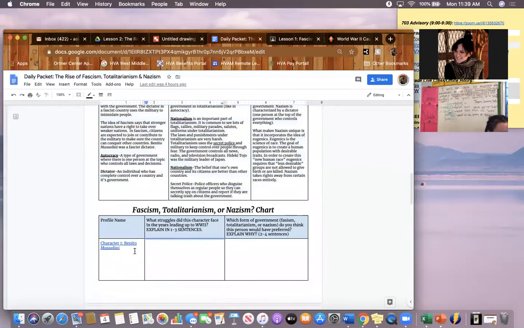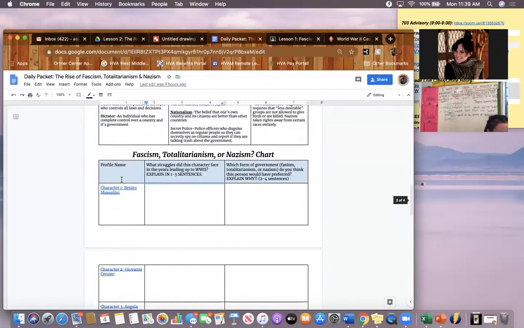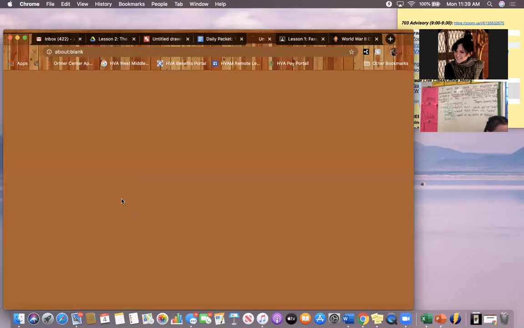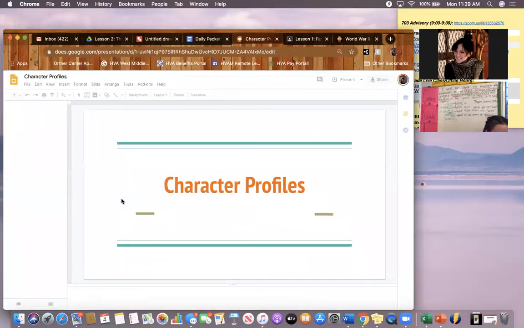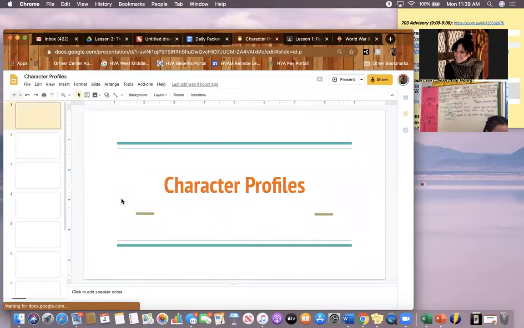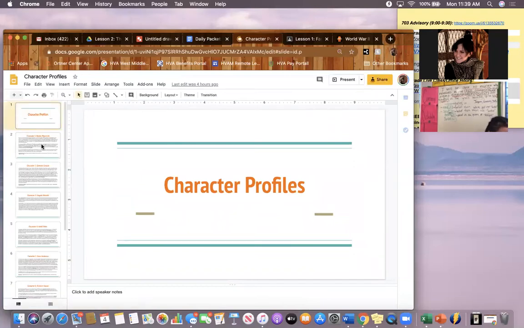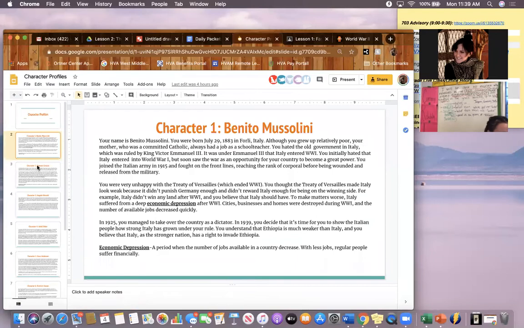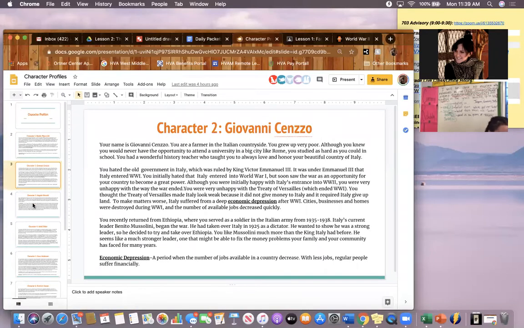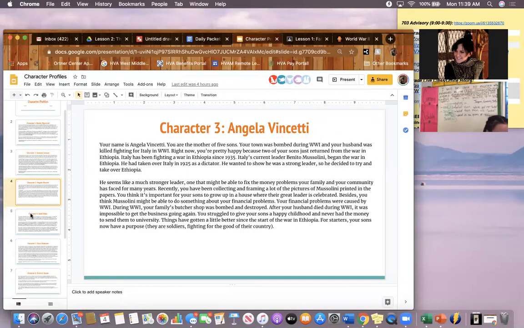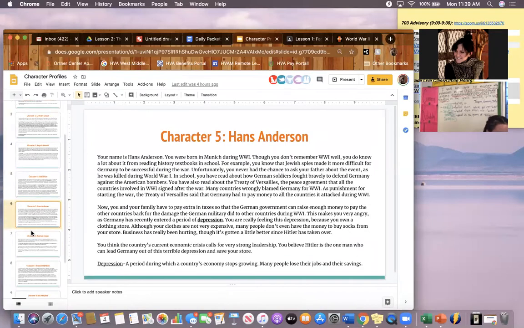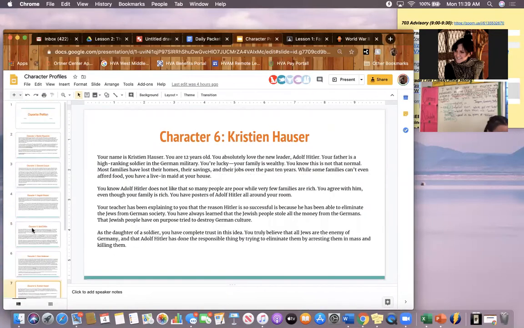Now, in order to complete our chart for today, we're going to need to click on the link in the left-hand column. When we click on that link, we'll be brought to a PowerPoint that includes descriptions of different people who either really lived or would have lived during World War II, in the years leading up to World War II.